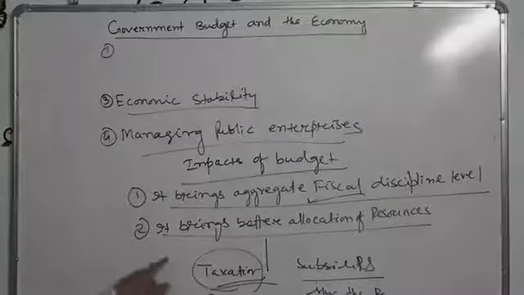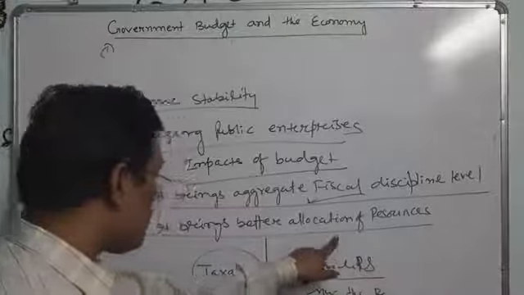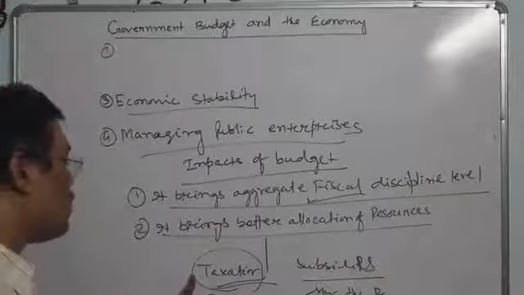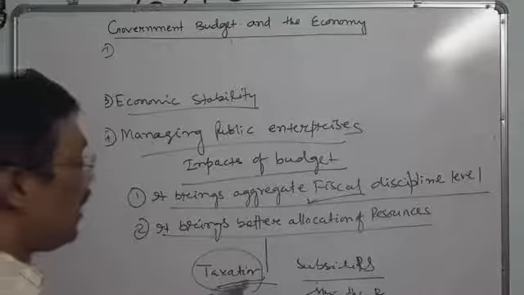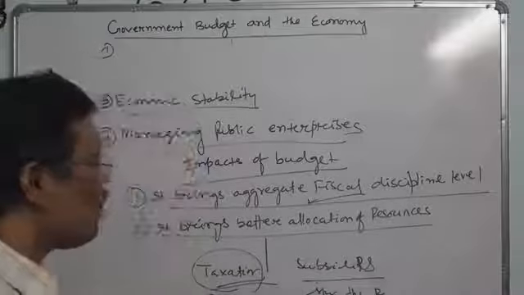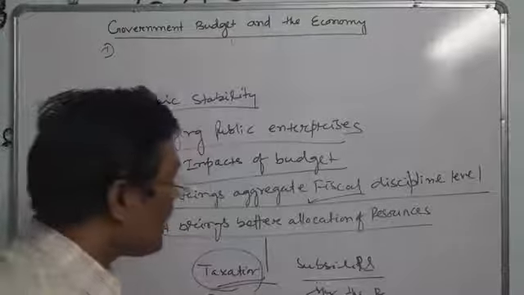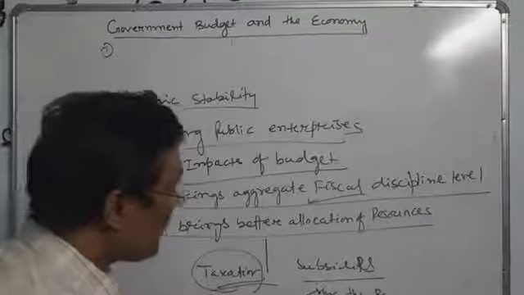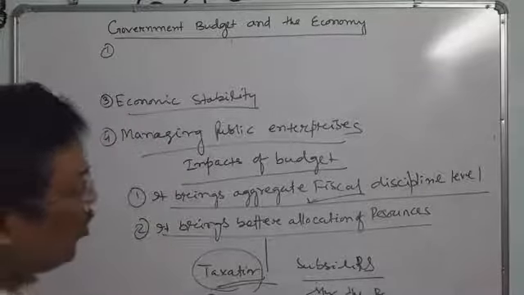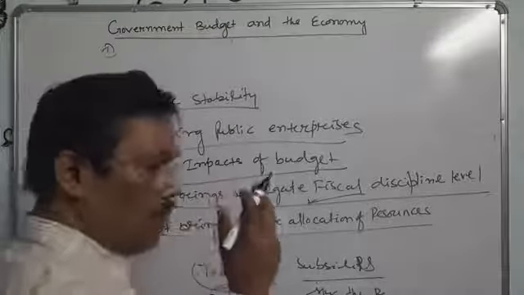So by this better allocation of resources, we decide where the tax should be imposed, on what commodities, and on what goods we will provide subsidies, what essential goods are consumed by consumers. One aim is to raise the standard of living.